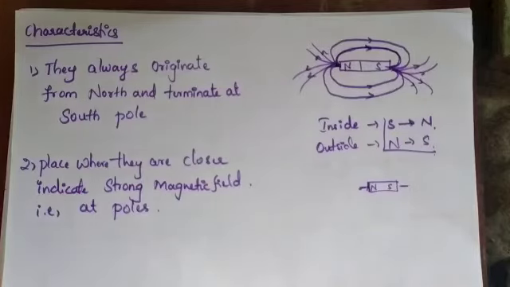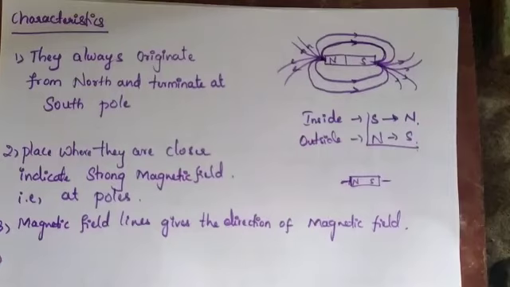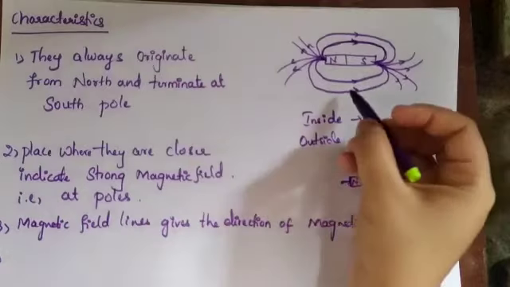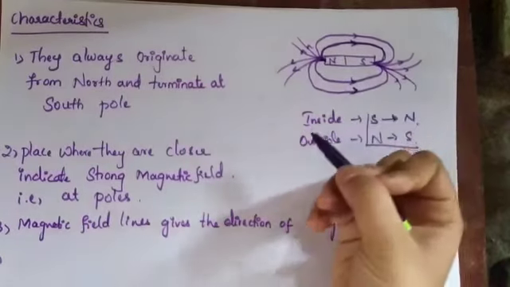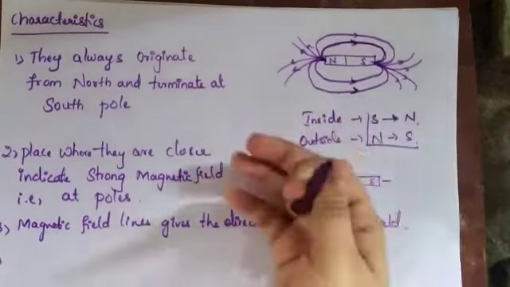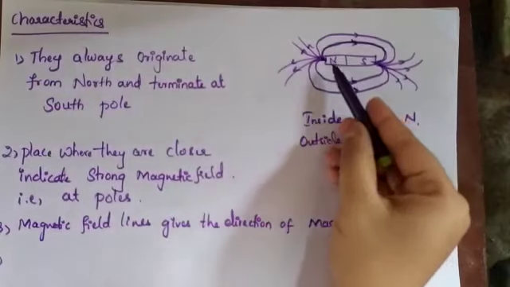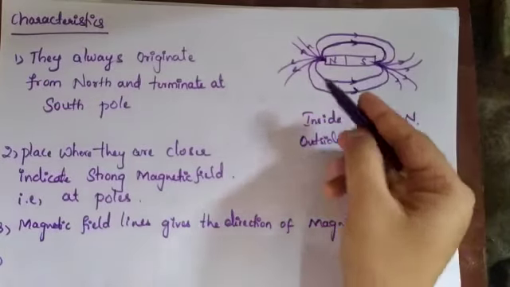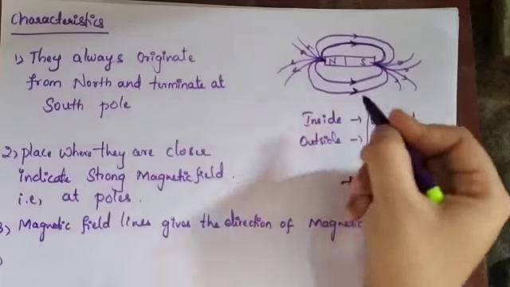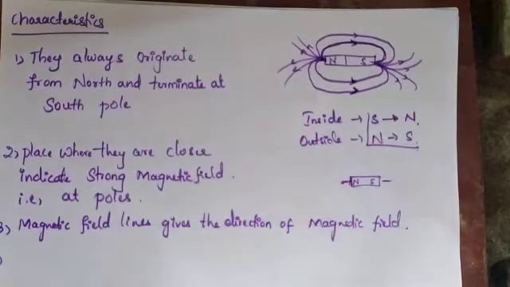Next, go with the third one. The third one is that magnetic field lines give the direction of the magnetic field. That means these lines, whatever we are showing, are the direction of force. That means it is an attractive force, isn't it? North and south are attractive forces. This force is also showing the direction of the magnetic field.